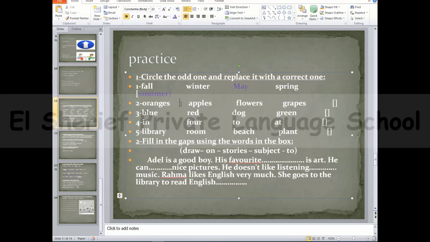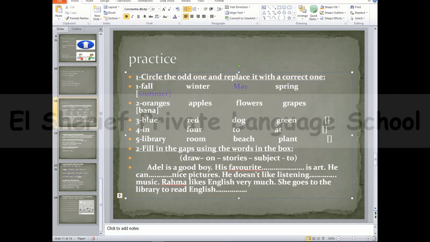Okay, let's move to the second one, and we have oranges, apples, flowers, and grapes. As you can see, you have oranges, apples, and grapes. They are kinds of fruits, but not flowers. So we will replace it with another fruit, for example, bananas. Okay, so this is the second one.